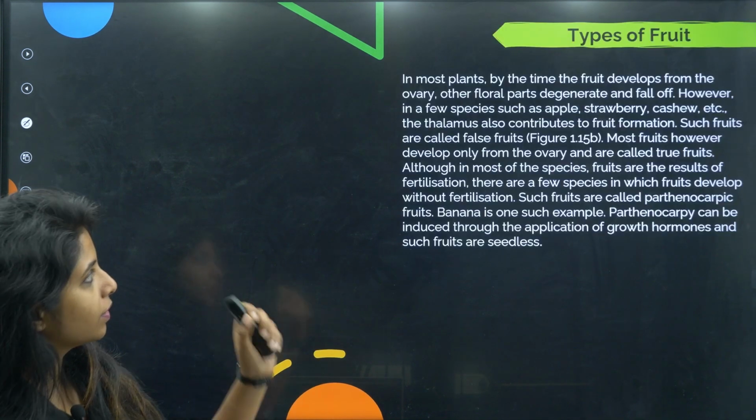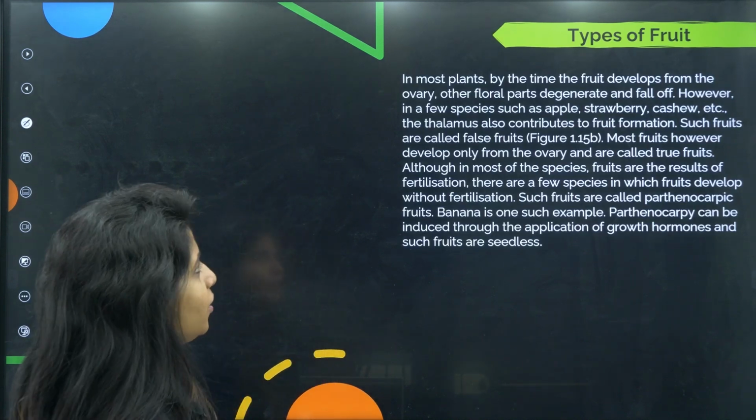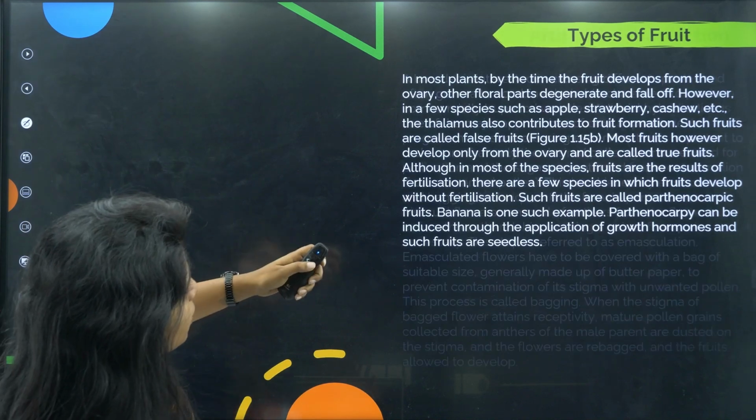Okay. Going ahead, types of fruits. Now that's the last topic for this. Okay. No, that's not the last topic. We have artificial hybridization as well. Yes, my fault.